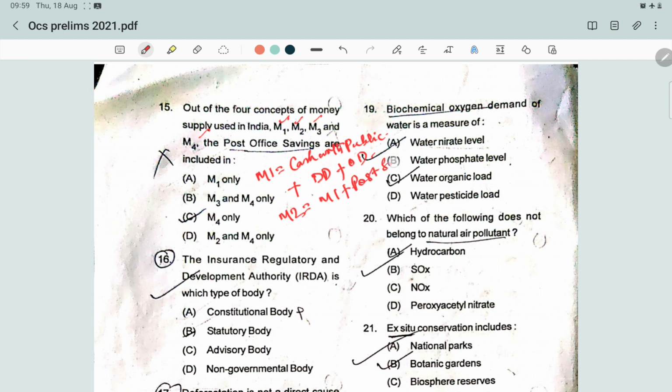Then M2 is M1 plus savings deposits with post office savings banks. Then M3 is M1 plus net time deposits of commercial banks. Then M4 is M3 plus total deposits with post office savings organization, excluding the National Savings Certificate. So hence the post office savings are included in M2 and M4 only.